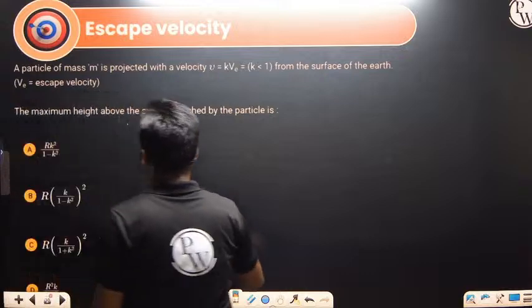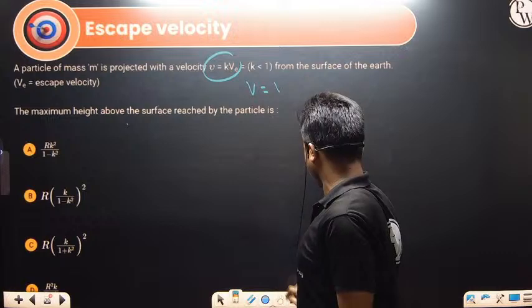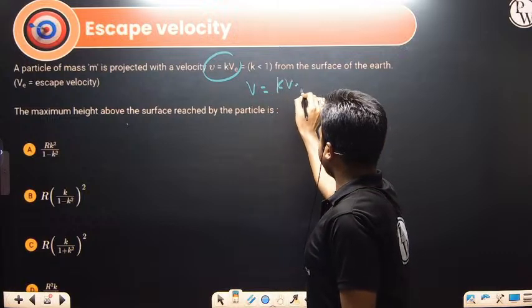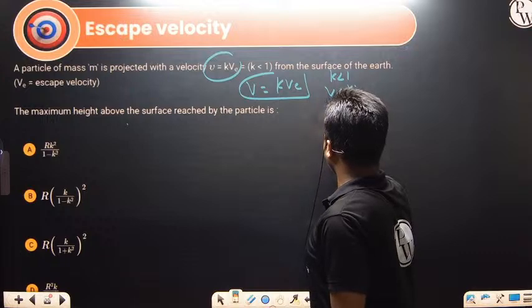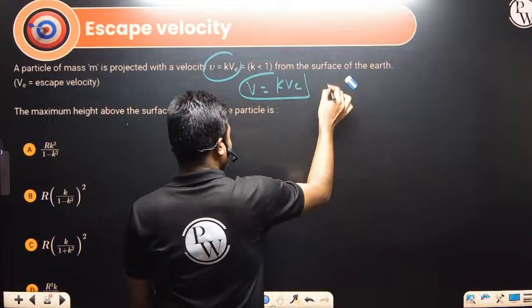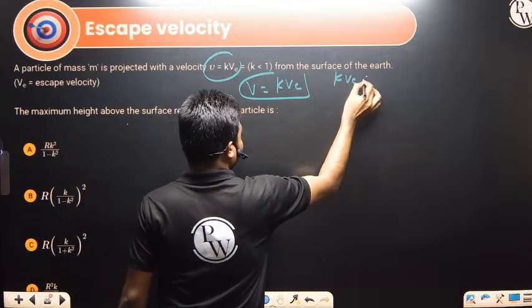A particle of mass m is projected with a velocity v equals k v_e. Obviously k is less than 1, where v_e is the escape velocity. So k v_e will be less than v_e.